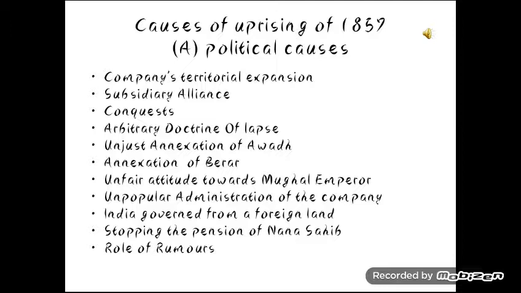Then the unfair attitude towards the Mughal emperors. The Mughals had ruled for more than 200 years, and people had started to accept the Mughals as the emperors of India. Lord Canning, the Governor General, announced in 1856 that Bahadur Shah and his successors would not be able to use the title of king, and they would have to vacate the Red Fort and live in a small palace given to them. They were to be pensioned off.